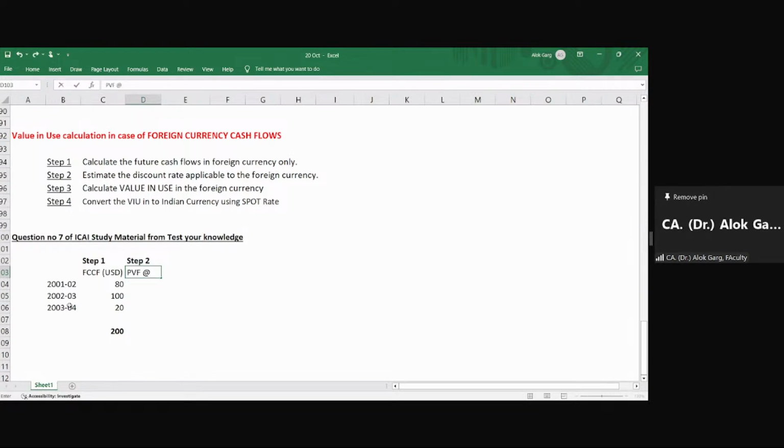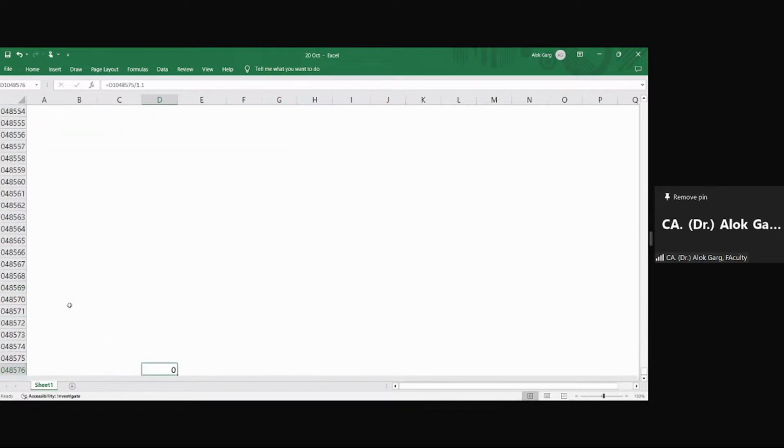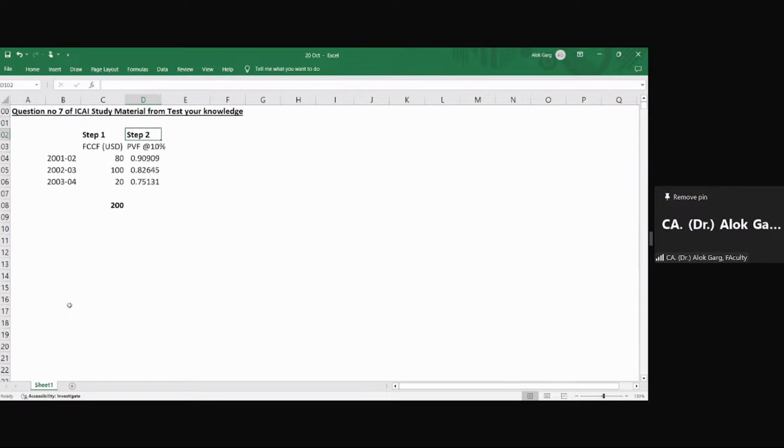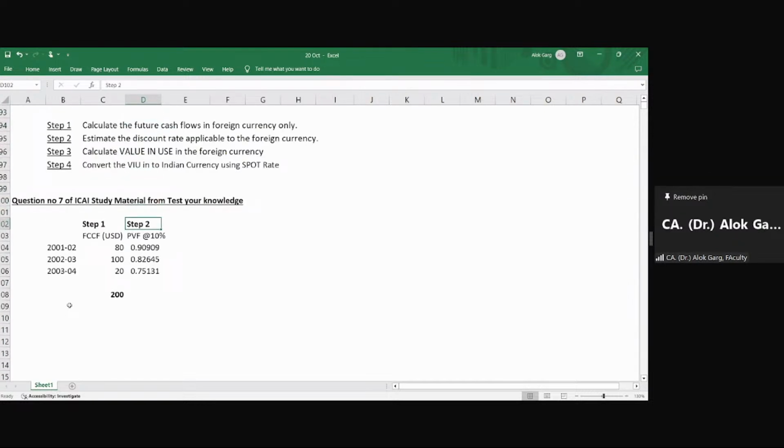India's rate or the US rate? 10%, the US rate. 1 divided by 1.1, divided by 1.1, and again divided by 1.1. Step number 3: compute the present value in the foreign currency.